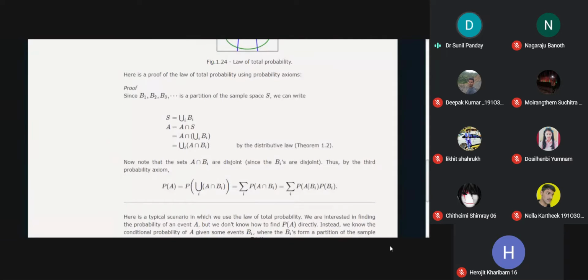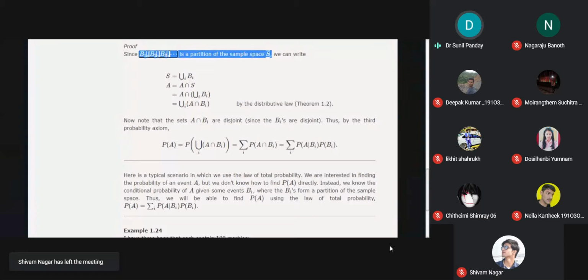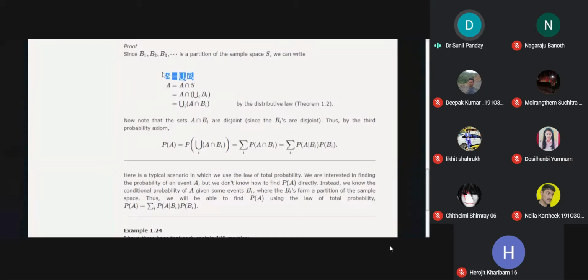So here we prove that result. The proof of that result is this one. As B1, B2, B3 is a partition of the sample space, this means their union is actually S, because this is the definition of partition. Now I take A intersection with S. So A intersection S means again A, because A is a subset of S. If you take a small set intersection with a bigger set, then you will get the small set as it is. So A intersection S is always equal to A.